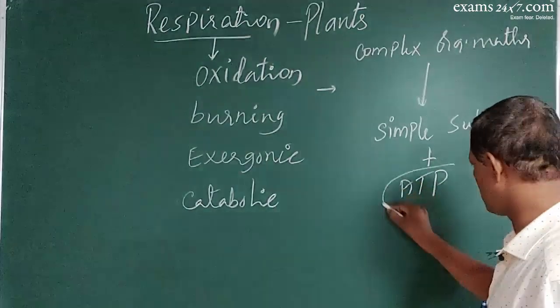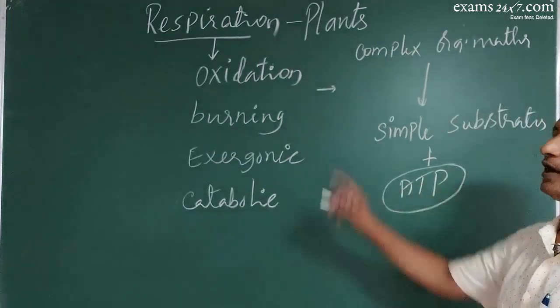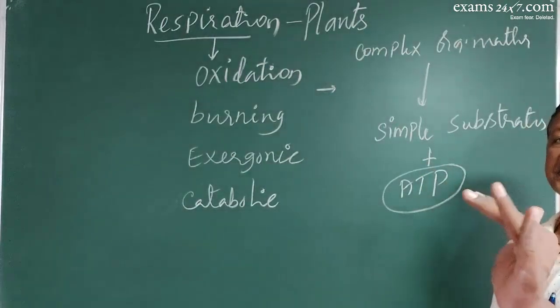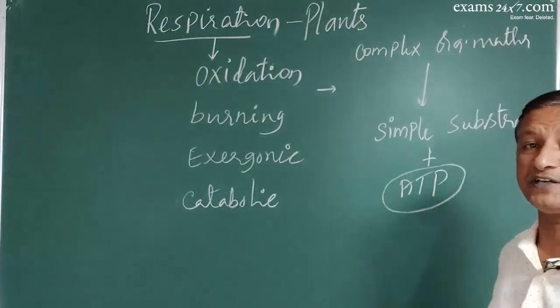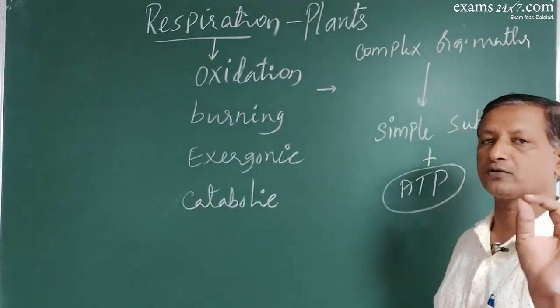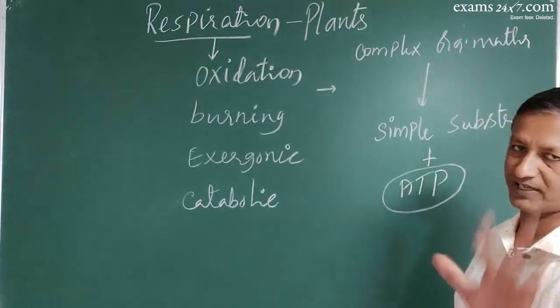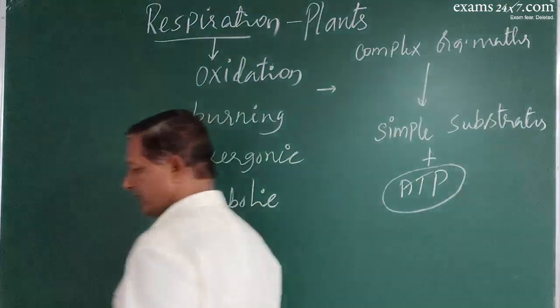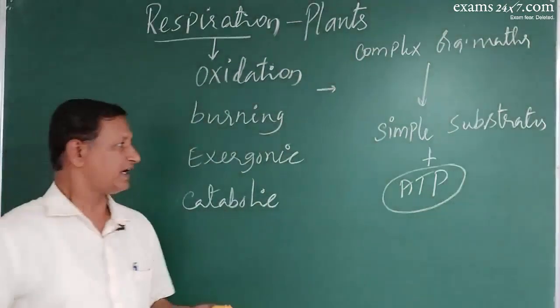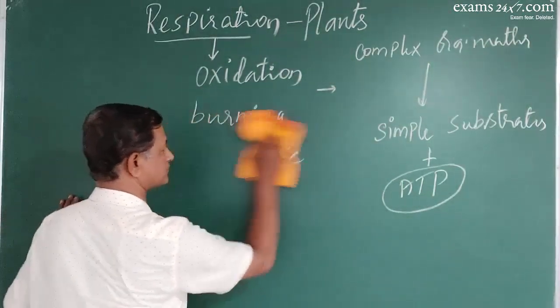So this is the most important part of respiration. Energy has to be released in the form of ATP. Using ATPs, the organisms will carry out various activities, various works, right? So this is most essential. Then where was the energy actually stored?